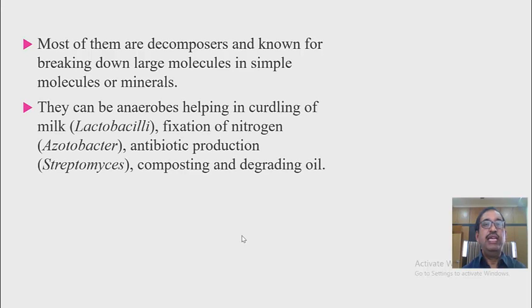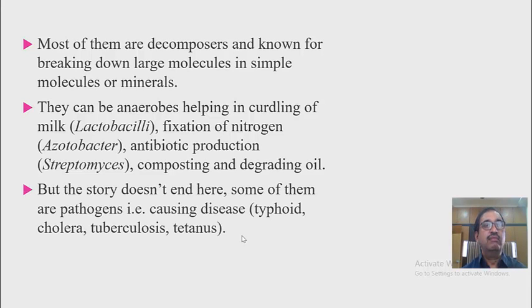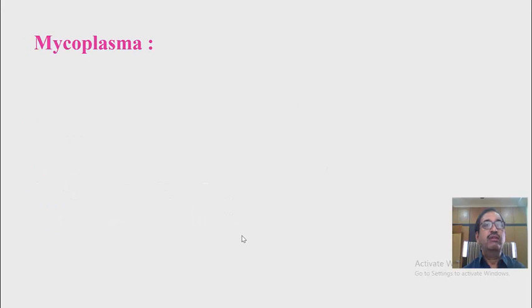They can be anaerobes, helping in curdling of milk like lactobacilli, fixing of nitrogen like azotobacter, and some bacteria are used in antibiotic production like streptomyces. Some bacteria are pathogenic and cause diseases like typhoid, cholera, tuberculosis and so on.